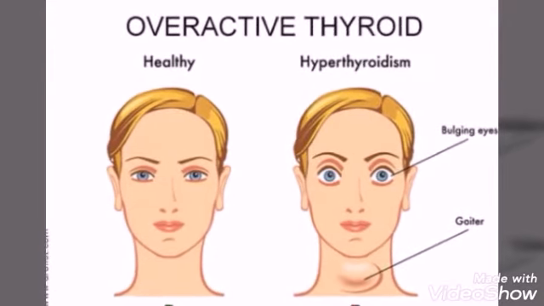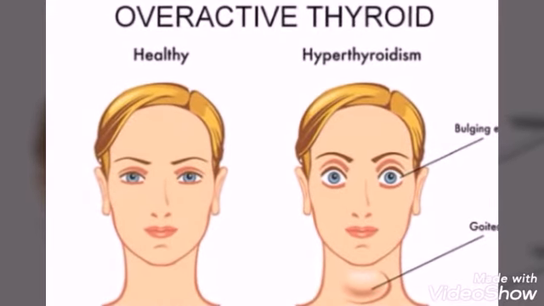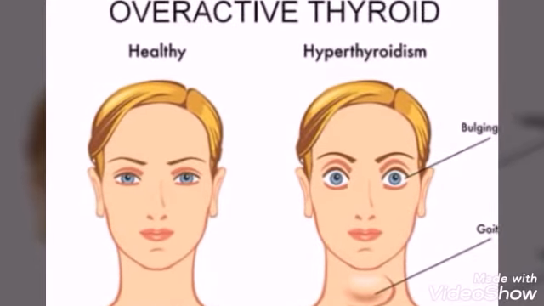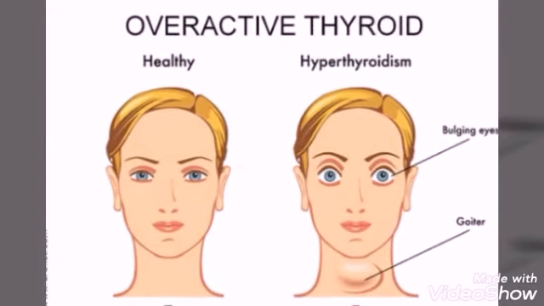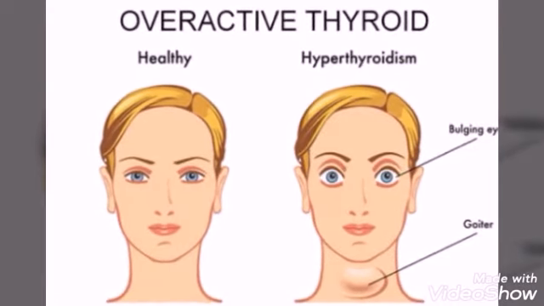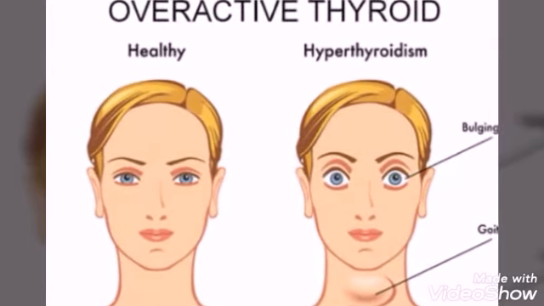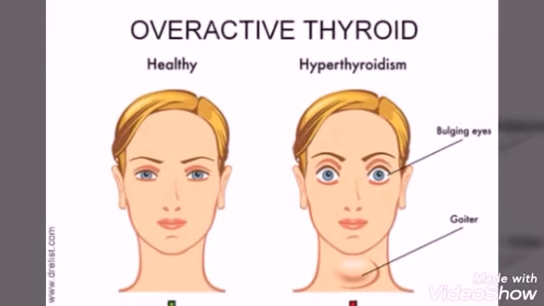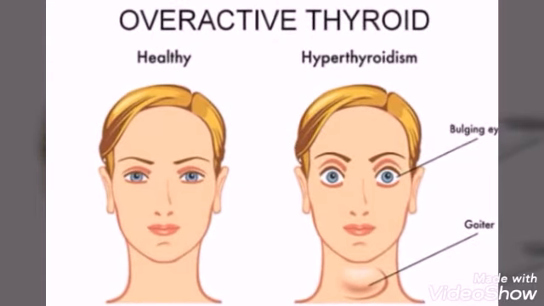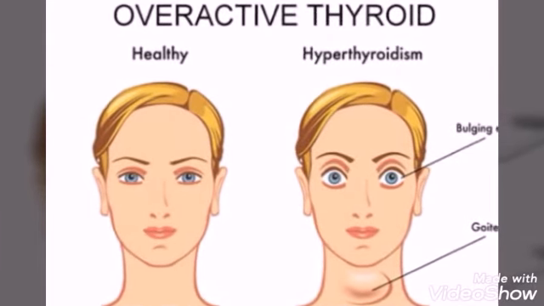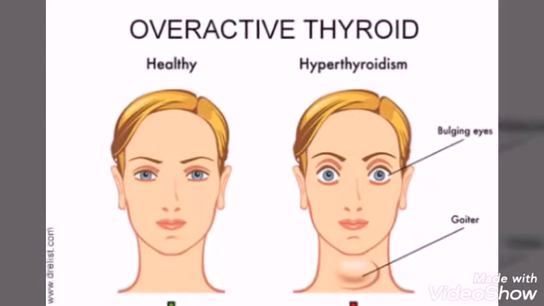Hyperthyroidism. It is caused by the excess secretion of the thyroid hormones. The excess secretion of thyroxine leads to Graves' disease. The symptoms are protrusion of the eyeballs. That term is called exophthalmia. See the picture, normal eyes and bulging eyes. It is called exophthalmia. Increased metabolic rate, high body temperature, profuse sweating, which means excessive sweating, loss of body weight and nervousness.